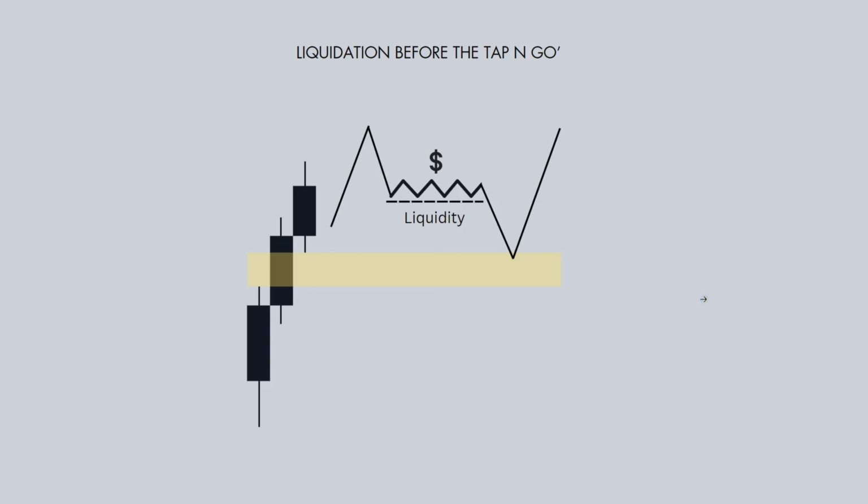Now, what are the other concepts you also have to have in mind? The liquidation before the tap and go. So this now coincides with our prolonged reversal. If you don't see price come and tap into our zone immediately, we can always expect price to rally up and then sort of create this liquidity just before tapping into our fair value gap. In a perfect bullish example, we have price creating buy-side liquidity before tapping into our fair value gap and then expanding to the upside.